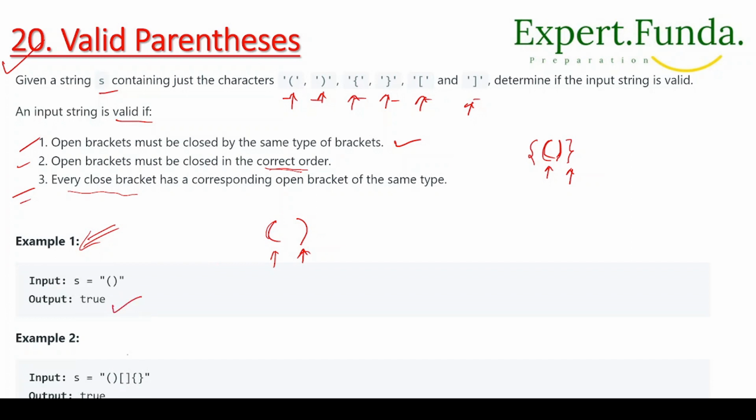Next example: s is equal to starting braces, closing braces, starting braces, closing braces, then curly braces starting and closing. This is starting here and closing here, this is starting here and closing here, and this is starting here and closing here. So it follows all three rules, and it is also valid, right?